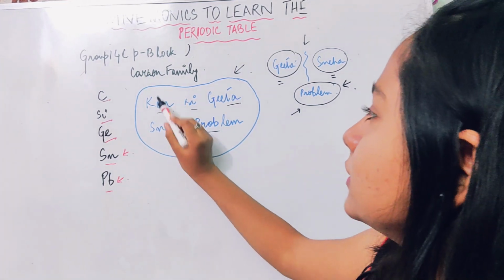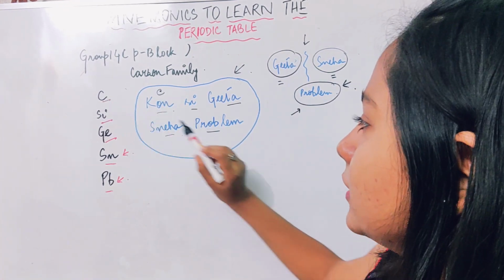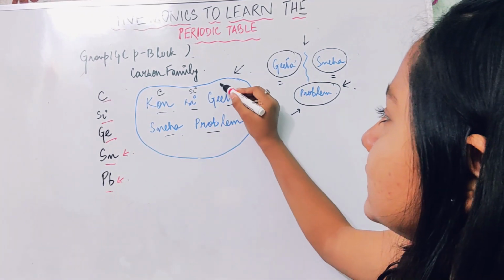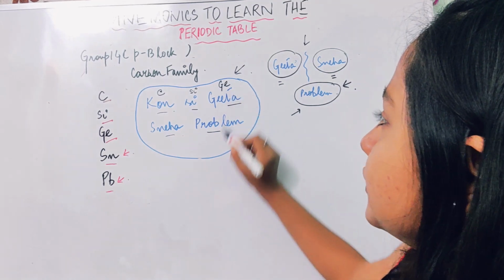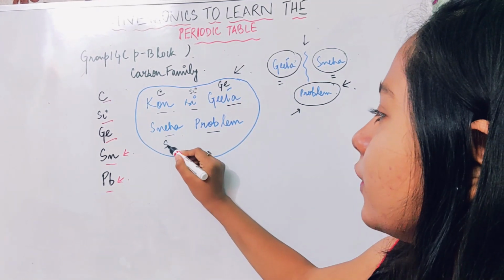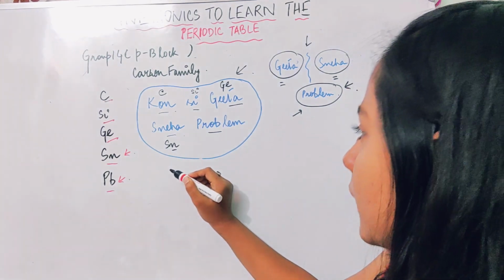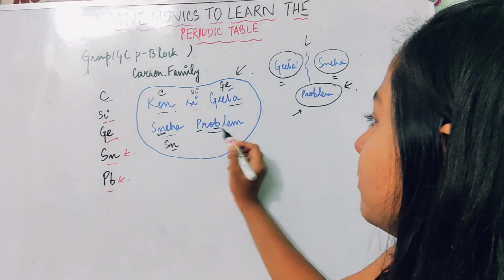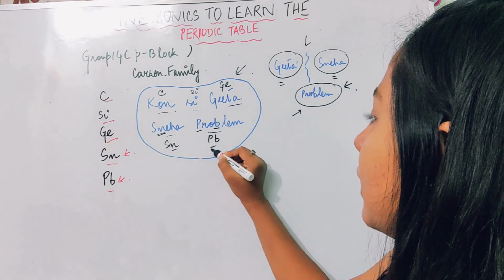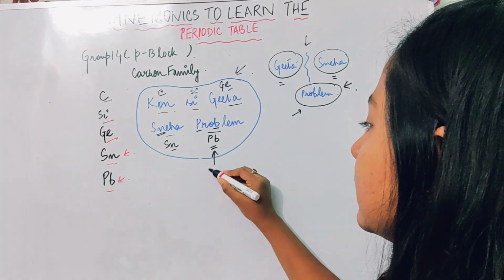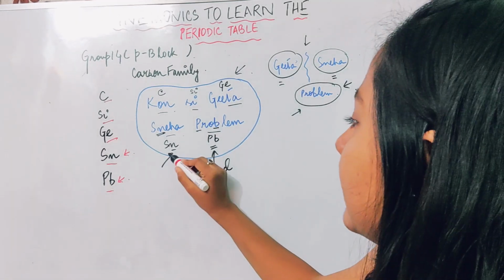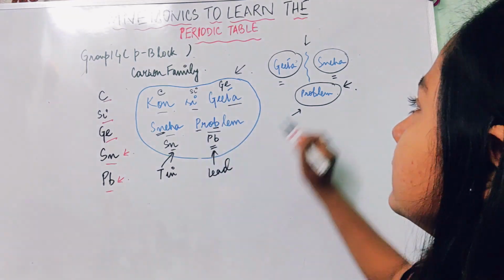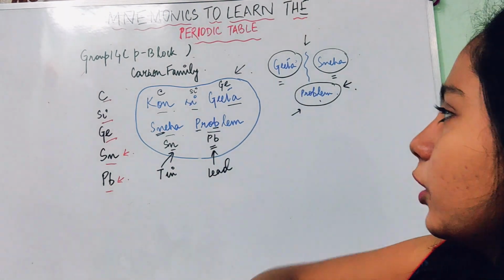Okay, C stands for carbon. Okay, silicon is Si. Ge stands for germanium. Sn stands for stannum, which is tin. Pb stands for plumbum, which is lead. Okay, this is lead and this stands for tin.